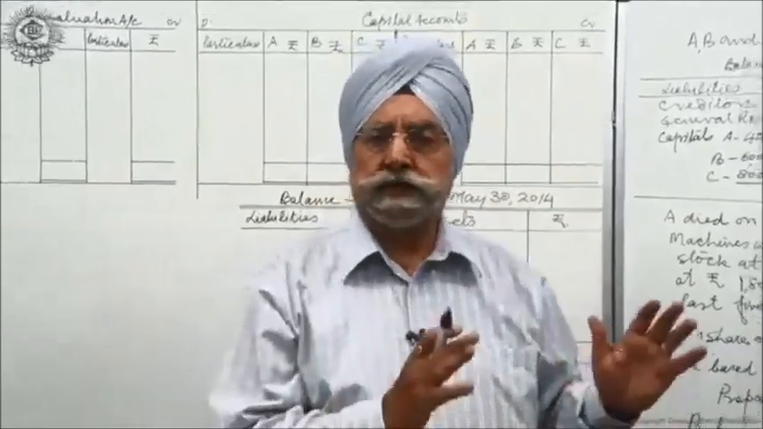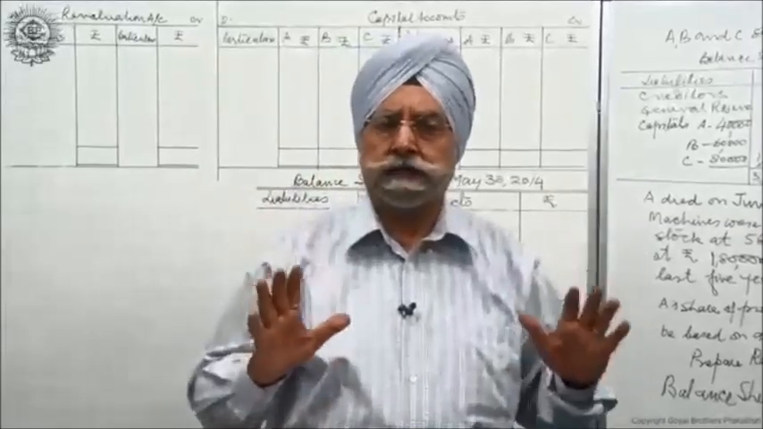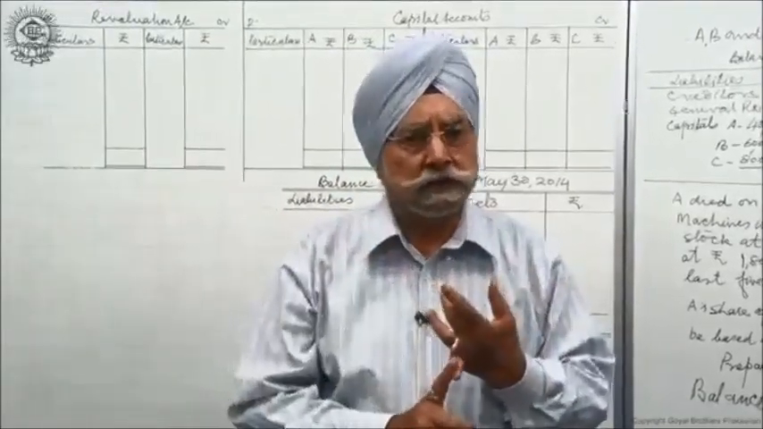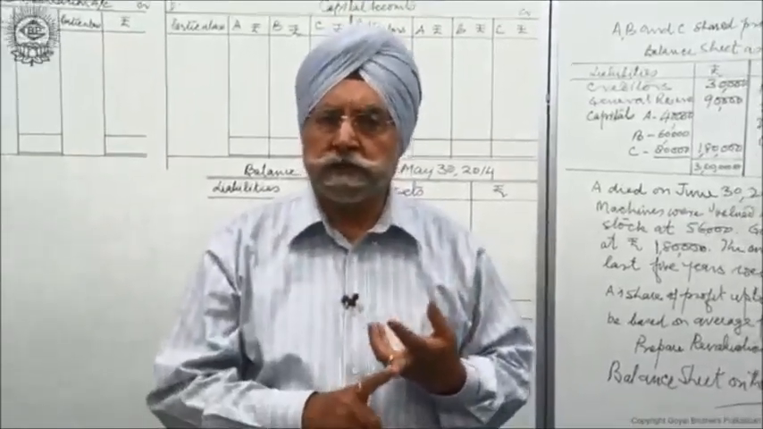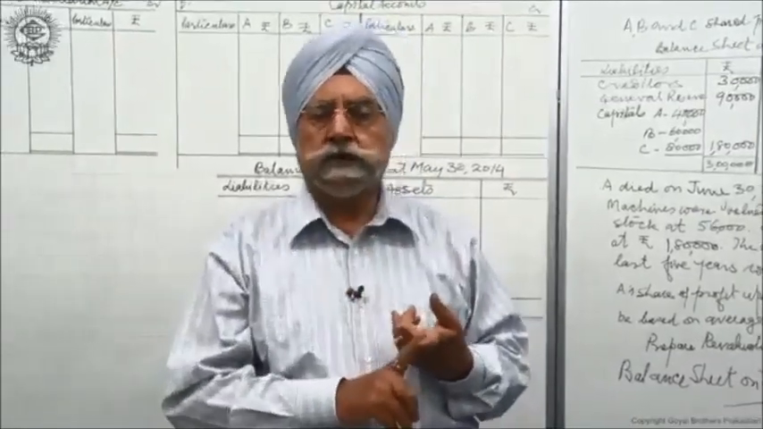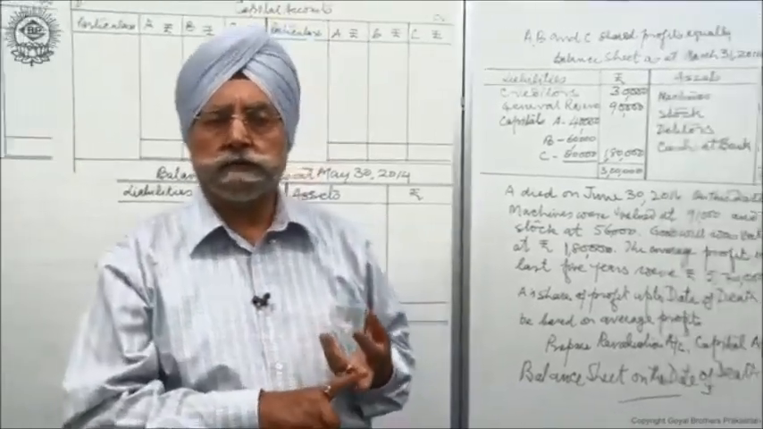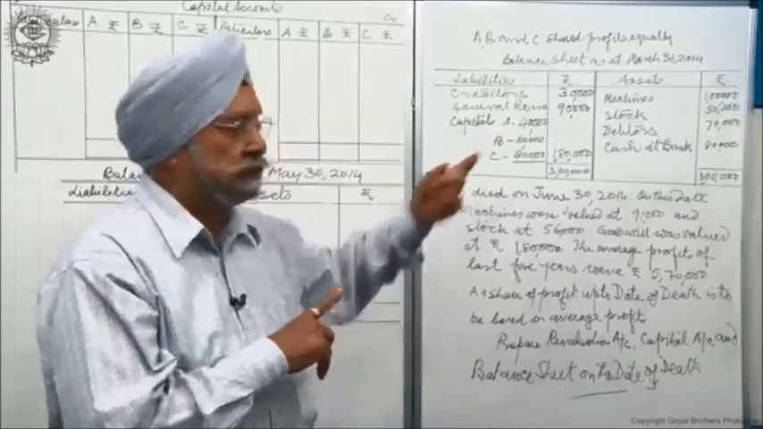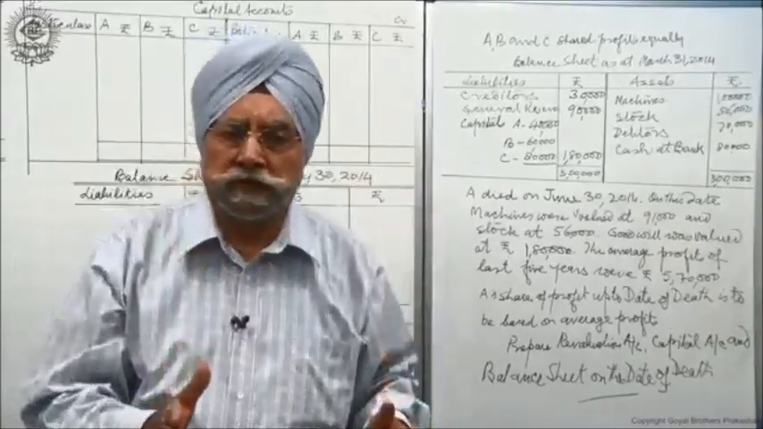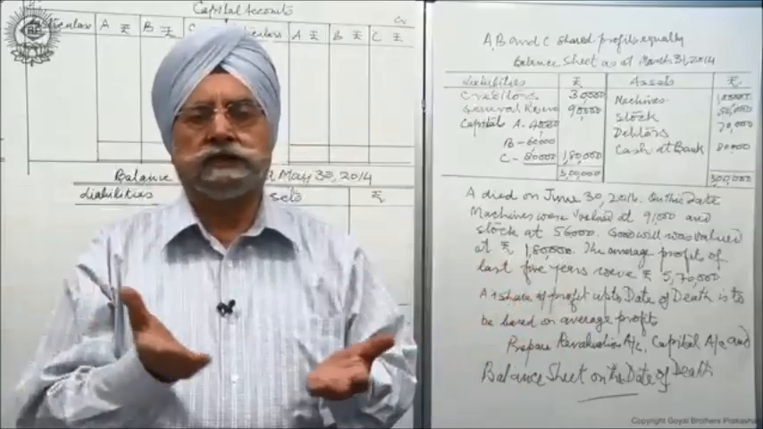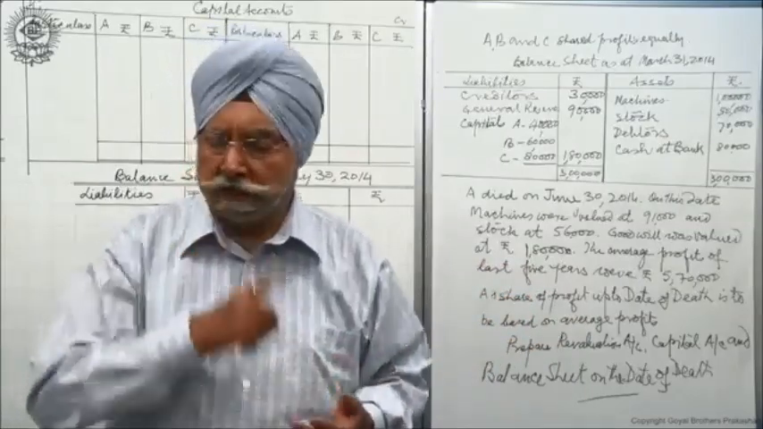We will proceed as we do in case of retirement, exactly as in case of retirement. Prepare revaluation account, prepare capital accounts, find out the balances of the capital accounts and take those balances to the balance sheet, and also the revalued assets' figures will be put in the balance sheet. Everything is to be done in the same way, and then ultimately we will try to tally the balance sheet.